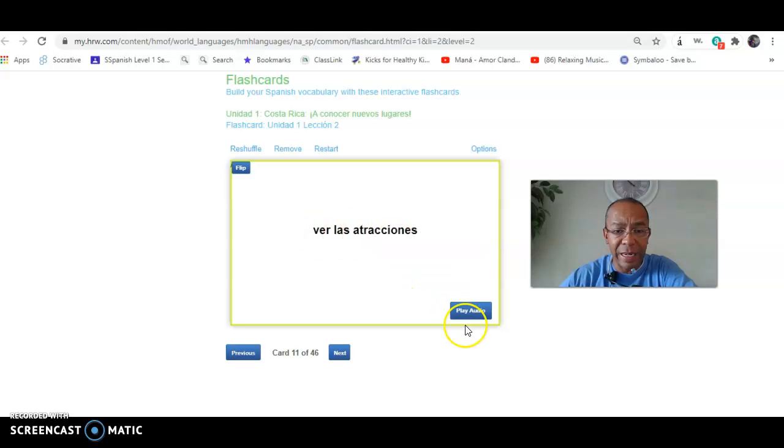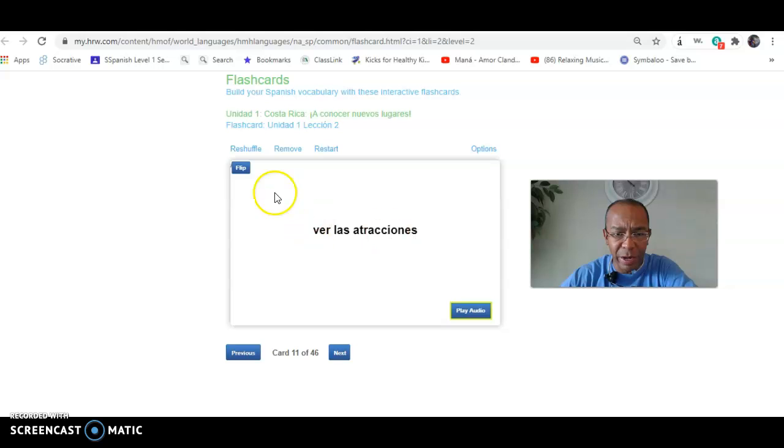Ver las atracciones. Ver is to see. Atracciones. What is atracciones? Again, eliminate some things, look at the word itself. What do you think it says? If you eliminate E and S, you have attraction.